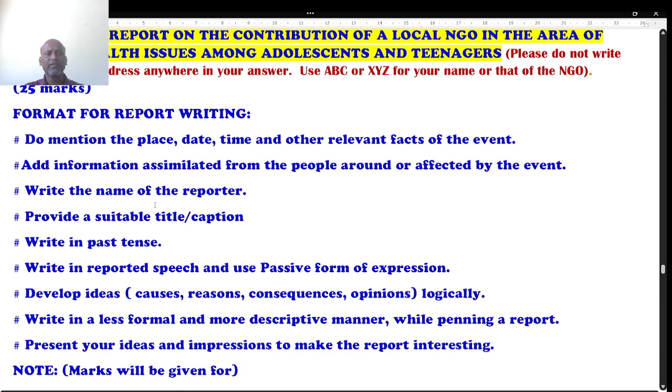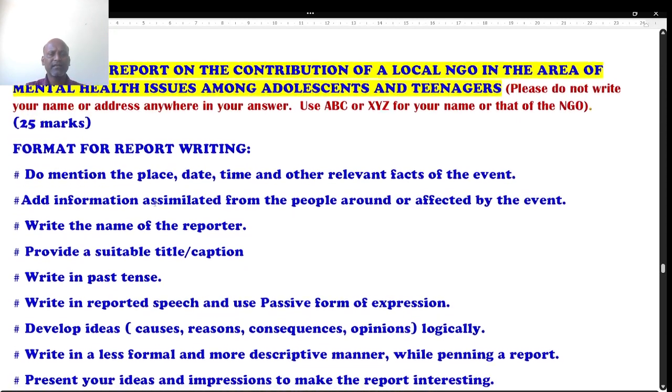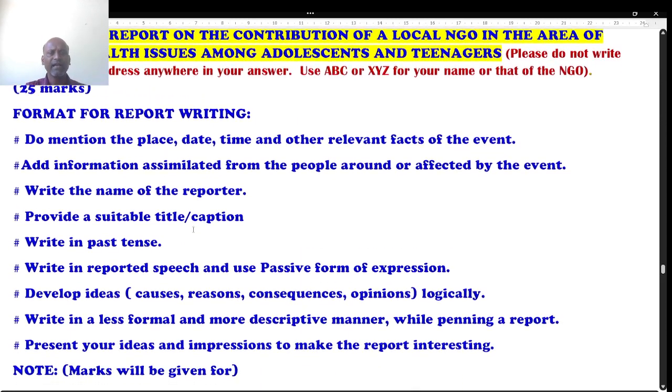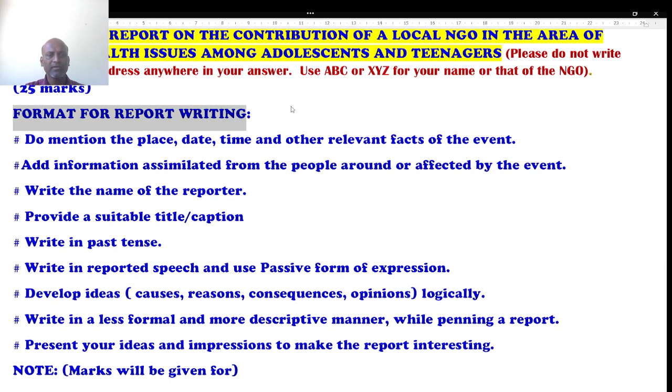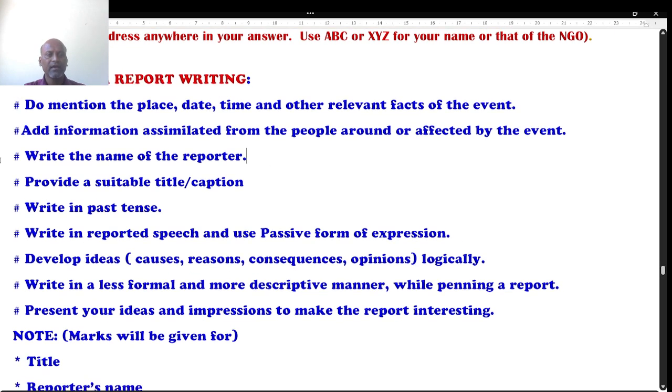Well, I have given the format here because there are numerous kinds of report writing. Related to this one, I have given a format here. This can be followed here. So this is the format for report writing.